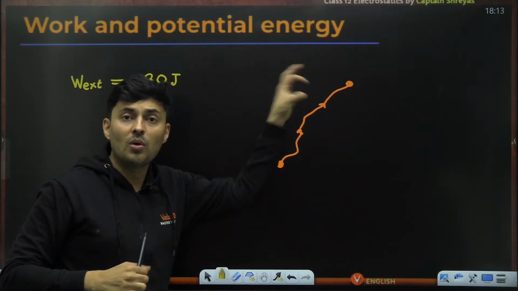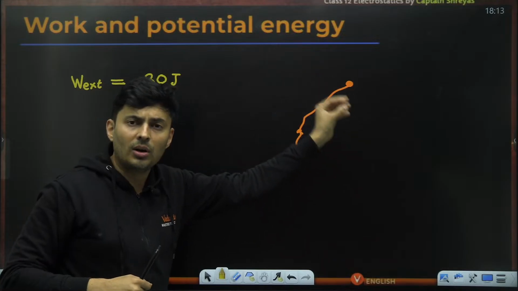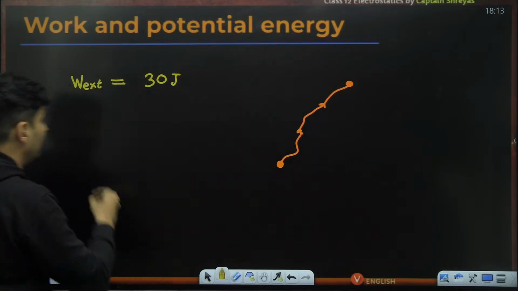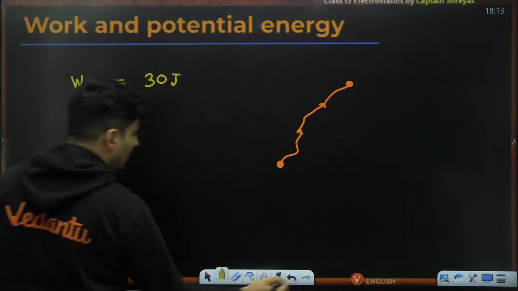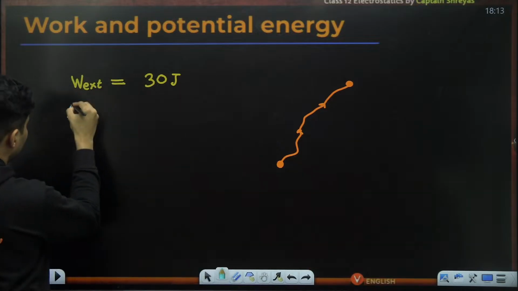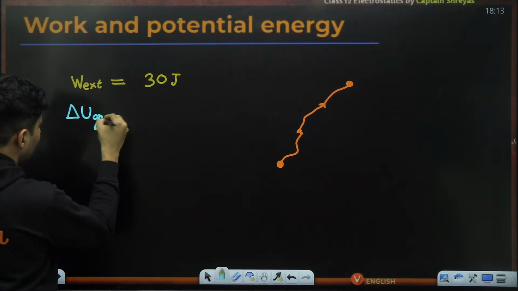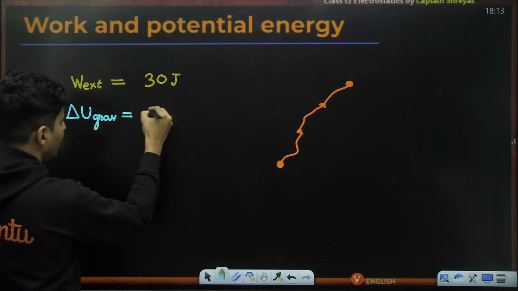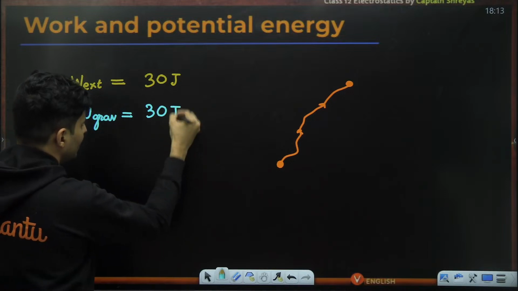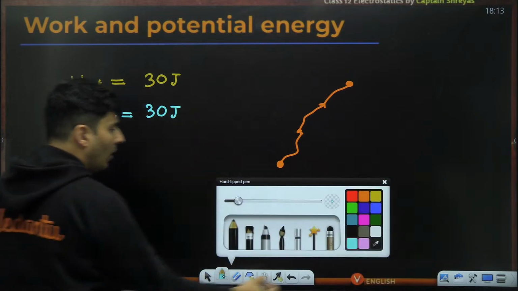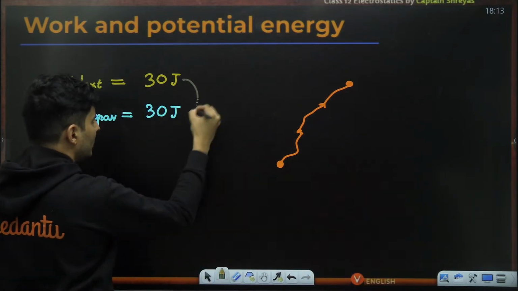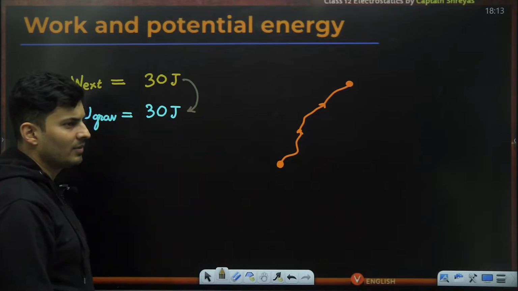Where will it go? It will go faithfully and get stored in the form of gravitational energy. So there will be a change of gravitational potential energy of exactly the same amount, which is 30 joules. So all this work goes into this form of energy.